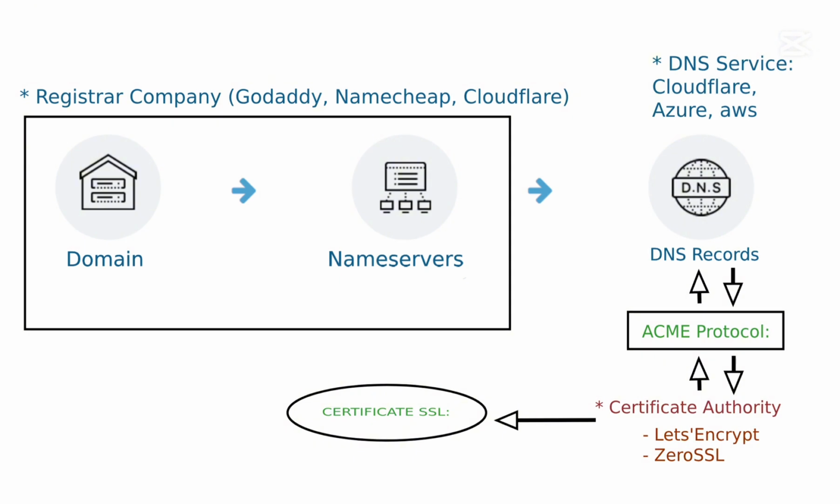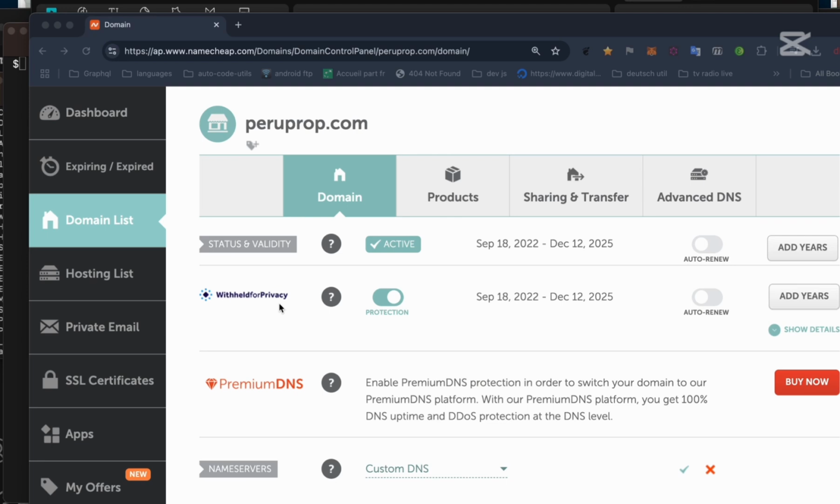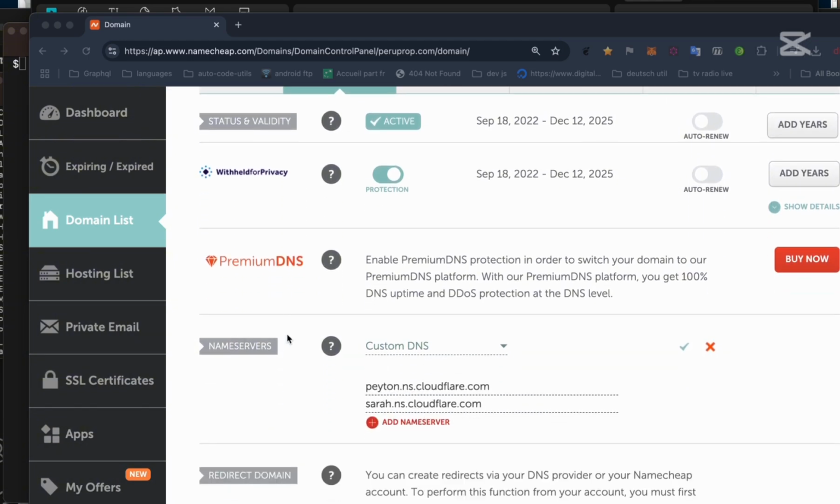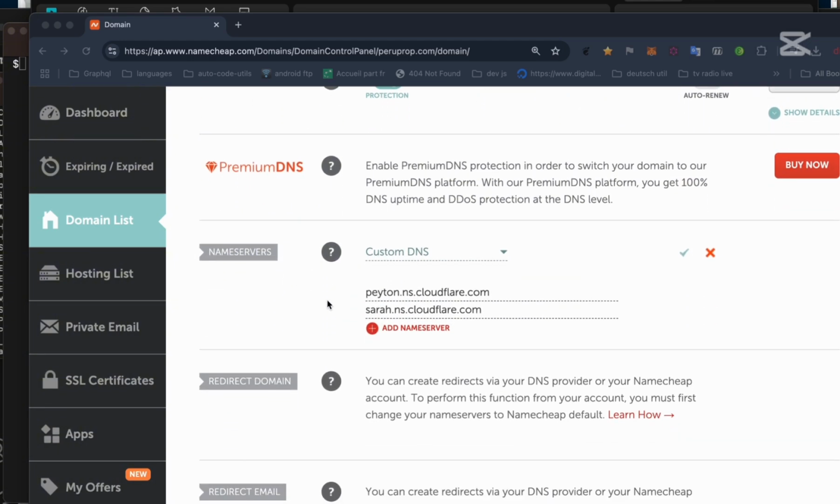You normally buy a domain from a registrar company. If you have not bought it from Cloudflare, you can change the name server for your domain to point to Cloudflare's DNS server for free. For example, for my domain peruprop.com, I changed the default name servers to Cloudflare's name servers. Don't confuse name servers with DNS servers.